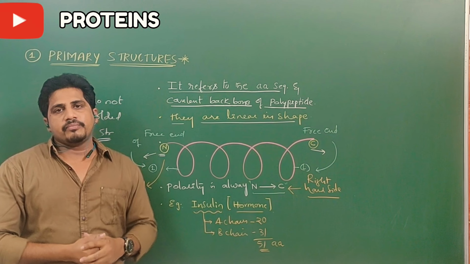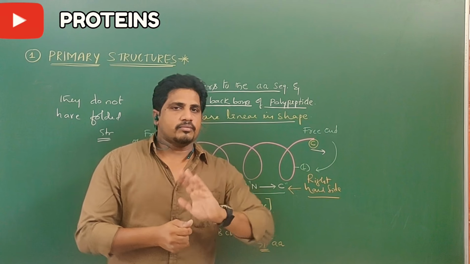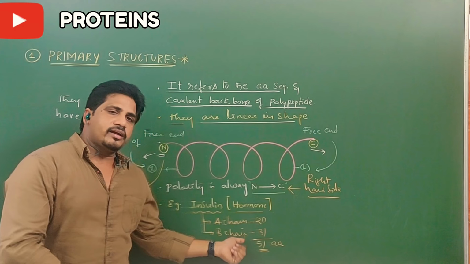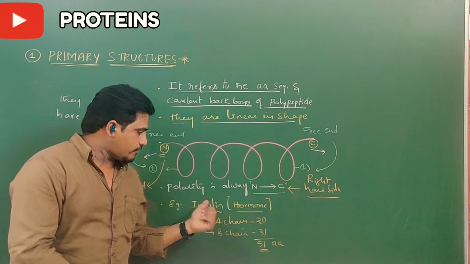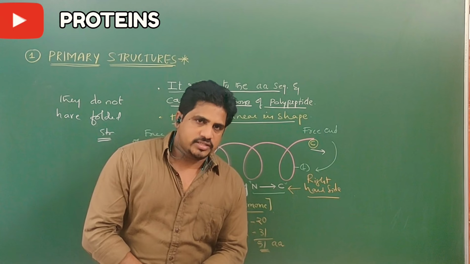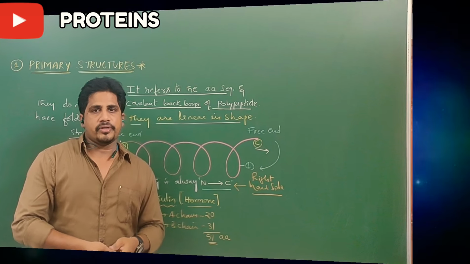As I said just before, any polypeptide chain or protein, if the number of amino acids is more than 50 or 50, then that is called a complete protein. As you are observing here, 51 amino acids are involved in the structure of insulin. So insulin is a complete protein. Number of peptide bonds in insulin? 50. Now let us see secondary structures of proteins.